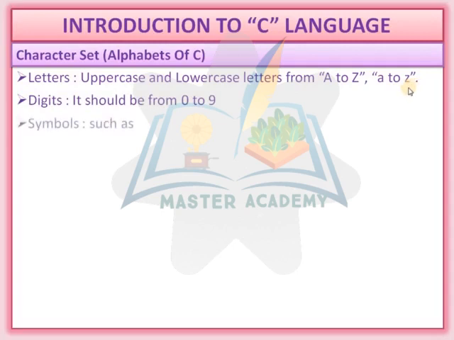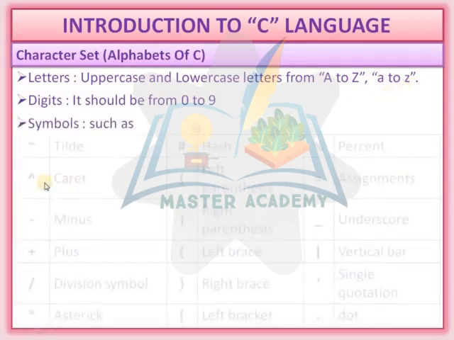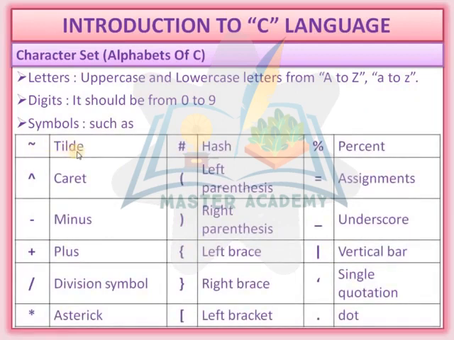Then symbols such as the tilde sign, hash sign, percentage sign, caret sign, left parenthesis, equal assignment, minus, right parenthesis, underscore, plus, left brace, vertical bar, division, right brace, single quotation, asterisk, left bracket, dot.